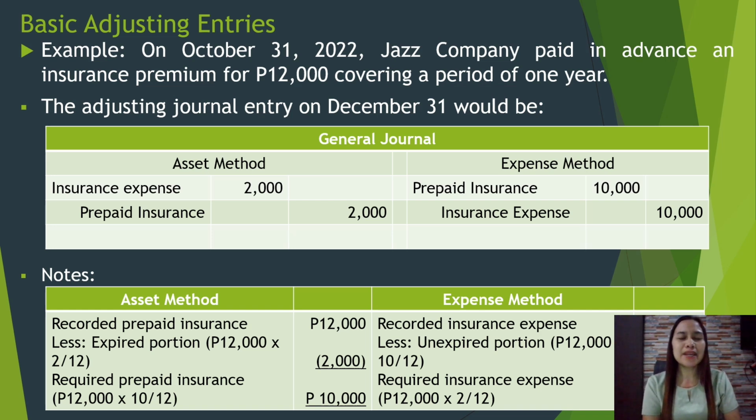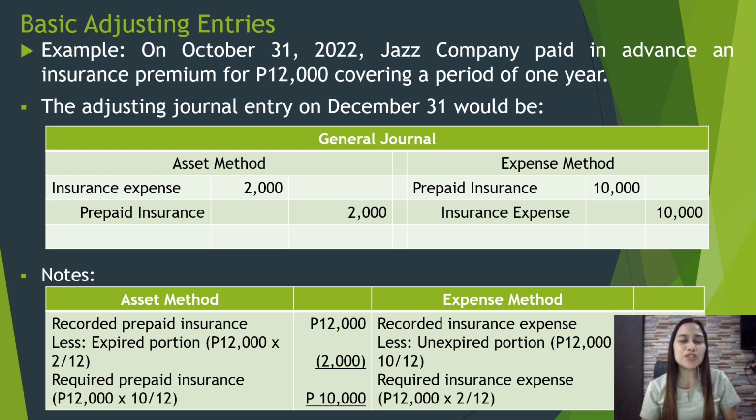And then under the expense method, debit prepaid insurance 10,000 and then credit insurance expense 10,000. So in here in the expense method, the amount expired will be reflected. For the expense method, the only required insurance expense is 2,000. Because it was initially recorded at 12,000, it should be reduced by 10,000.